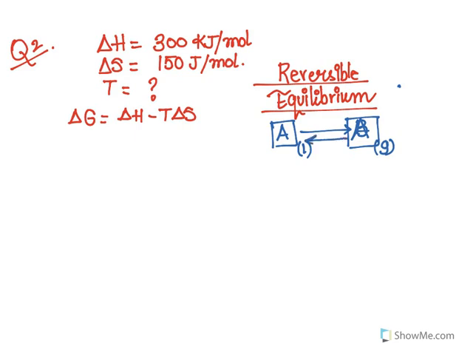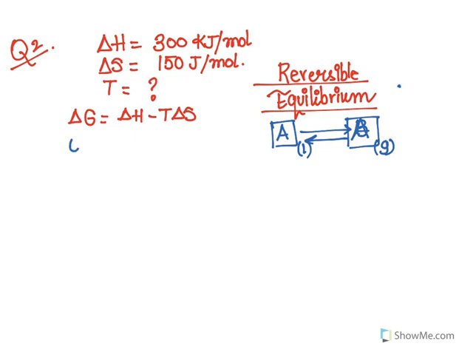And there is a reversible equilibrium, so we are having it in both states, liquid as well as gaseous, and it is happening both ways. Basically, an example could be water. We are boiling the water, we are having it in gaseous form. Gases go up, they condense, and they're coming back as water again. So whenever there is reversible equilibrium established, our delta G is actually equal to 0.